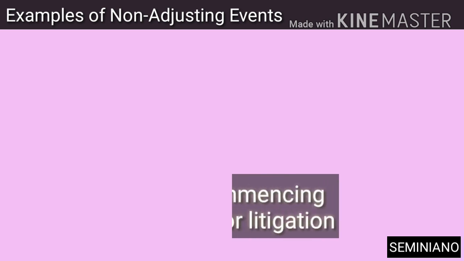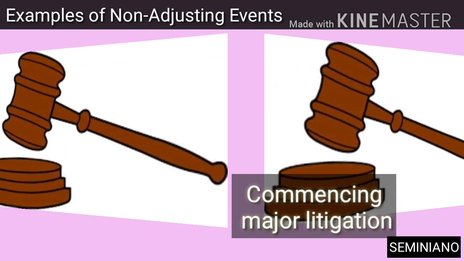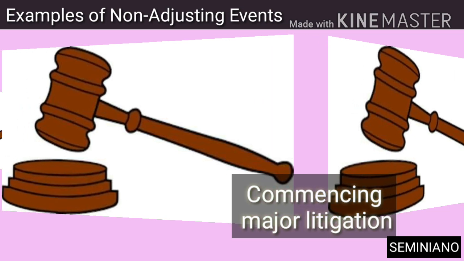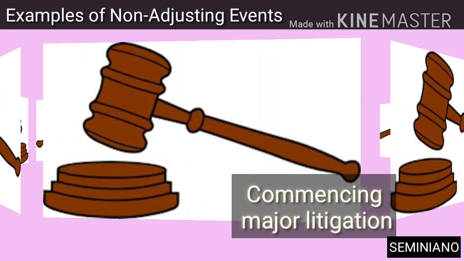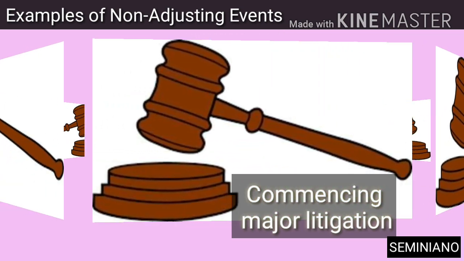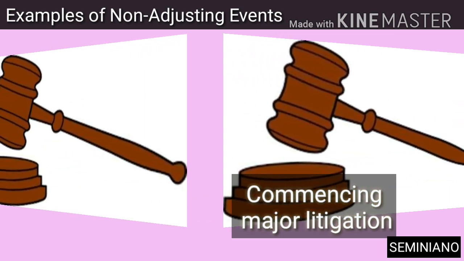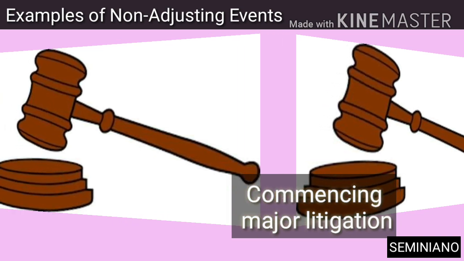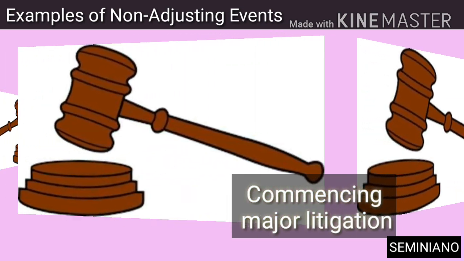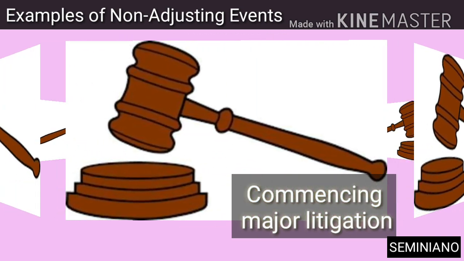Another one is commencing major litigation arising solely from an event that occurred after the period. It should also not be adjusted if the existence of a liability is not indicated at the reporting date and shall not therefore trigger the recognition of a liability in the financial statements.